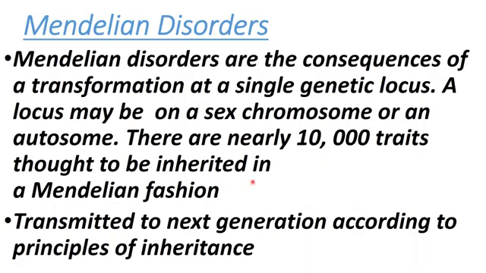Now, Mendelian disorders. Mendelian disorders are consequences of a transformation at a single genetic locus. A locus may be on a sex chromosome or on an autosome. There are nearly 10,000 traits thought to be inherited in a Mendelian fashion. Mendelian disorders are transmitted to the next generation according to principles of inheritance, means according to Mendel's laws of inheritance, you can say.